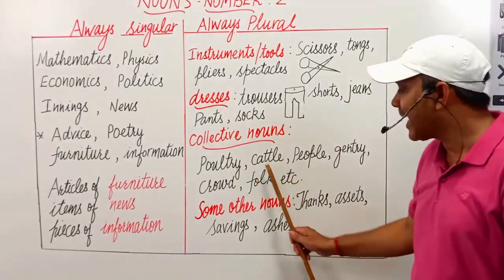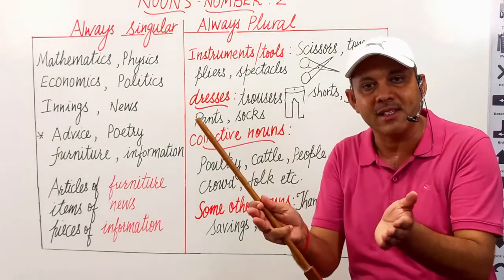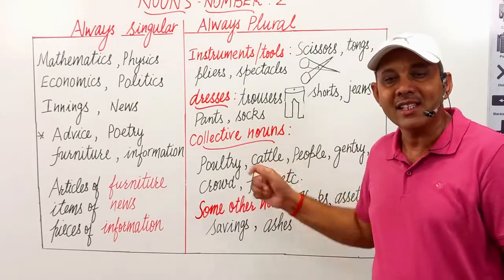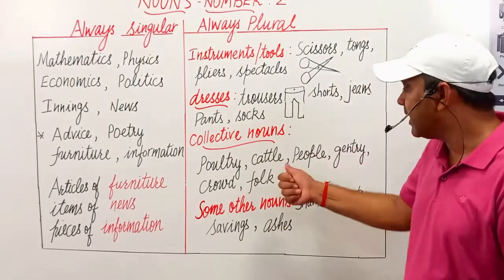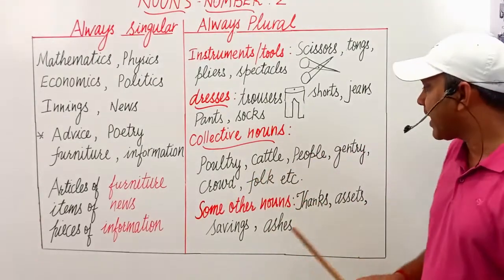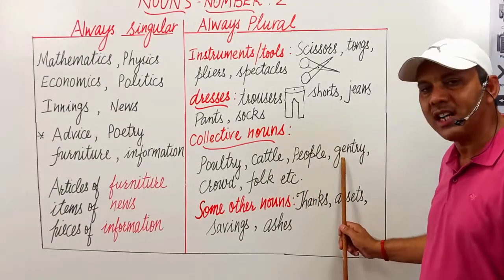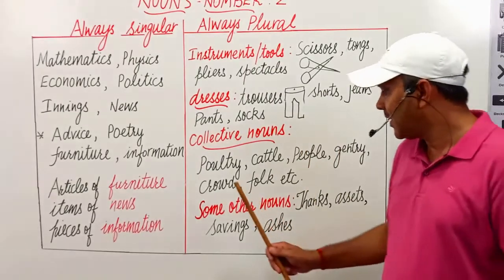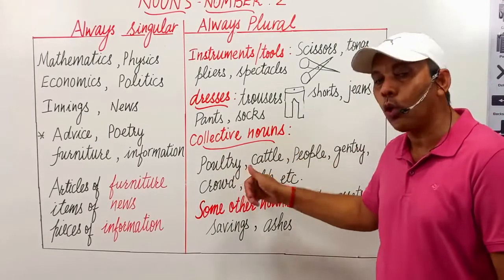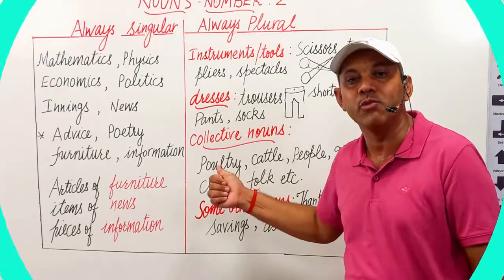For example, cattle. Let's take one example. Cattle is a group of animals. The cattle are grazing in the field. इसके साथ is नहीं लग सकता because it is a plural noun and it takes a plural verb with them. The cattle are. The people are. The gentry are, not is. The crowd are. These nouns are always used in plural form and they take a plural verb with them.